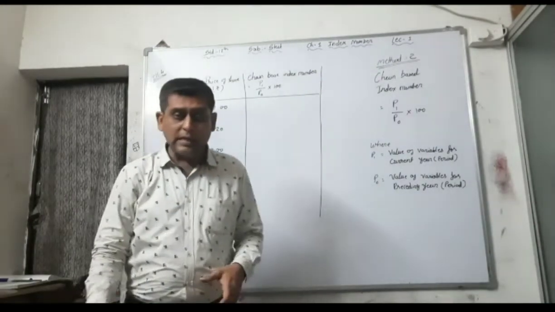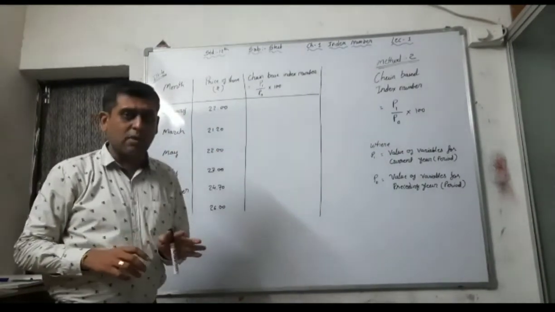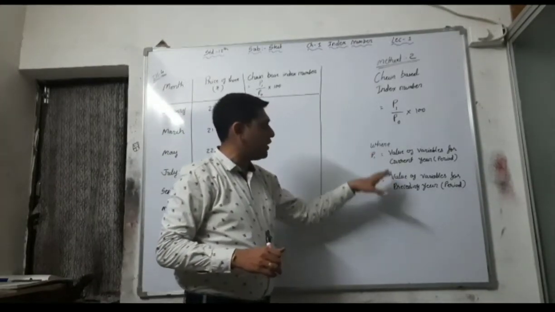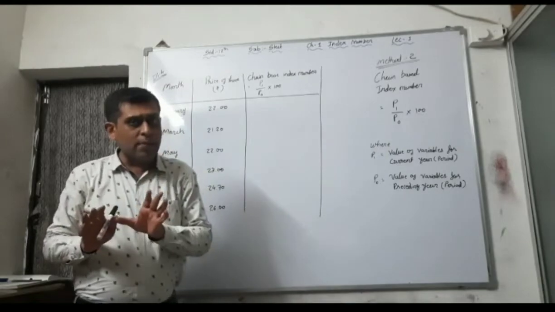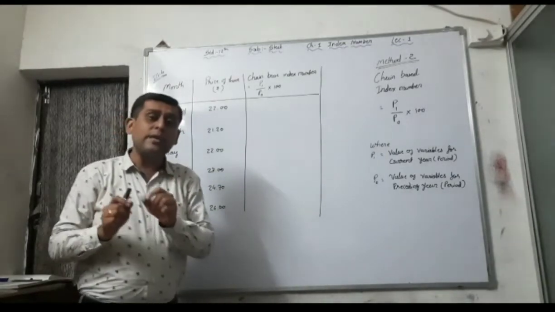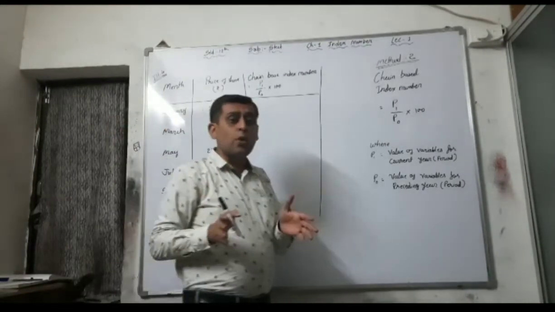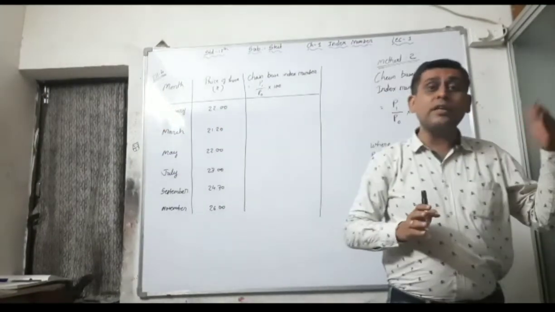See here, in the chain base index number, what is the formula? P1 upon P0. P1 is the current year value of the variable, and P0 is the preceding year's. But in the first year, there is no data about preceding years.